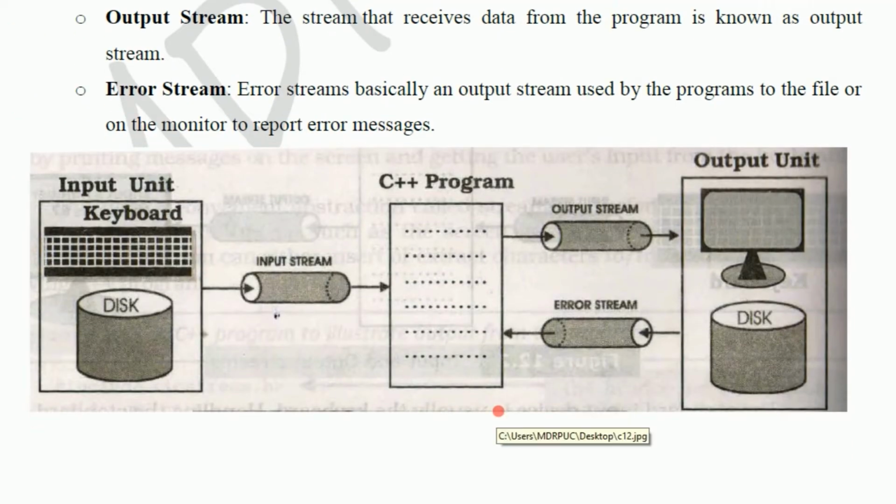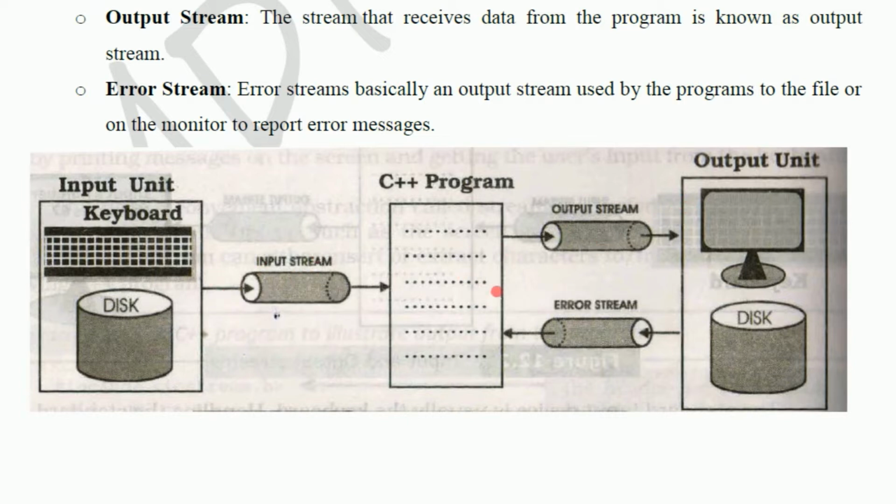In the figure, it is shown clearly: for input you need a keyboard, then there may be a disk. The input stream will take the data from the input device, then that will be stored in the program. For example, while typing the program, he will type it from the keyboard, that means through the input stream.